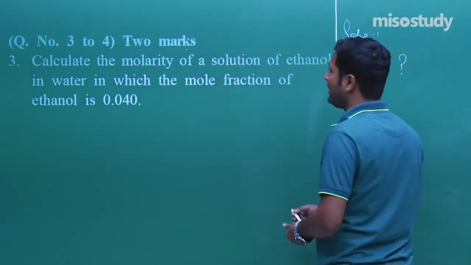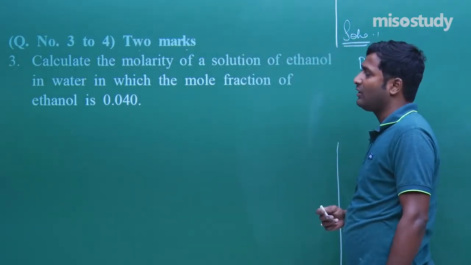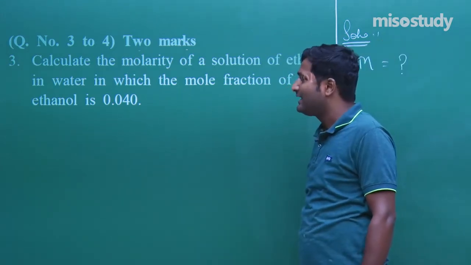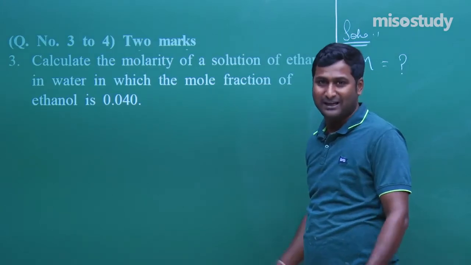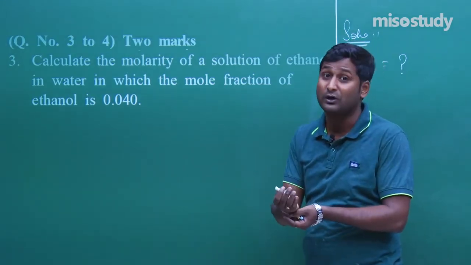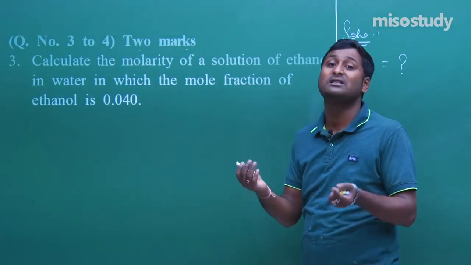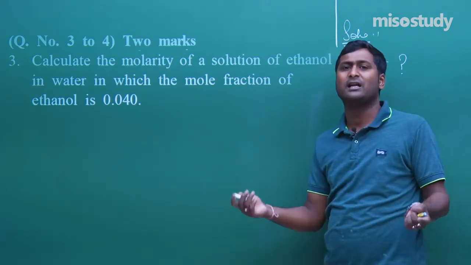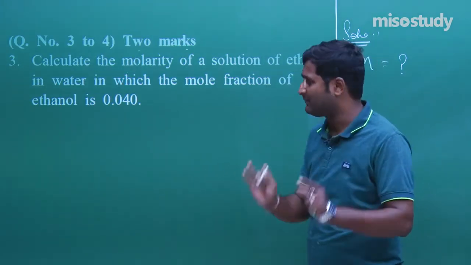Then what is given here? In water, in which the mole fraction of ethanol is 0.040. That is definitely there is a maximum quantity of water, that is the solution is dilute. So we can consider generally a 1 liter solution, because molarity is equal to number of moles per liter, and 1 liter solution means there is a presence of 1 liter of water. That is, 1 liter water is equal to, we can say, 1000 gram. Clear? That is the definition.